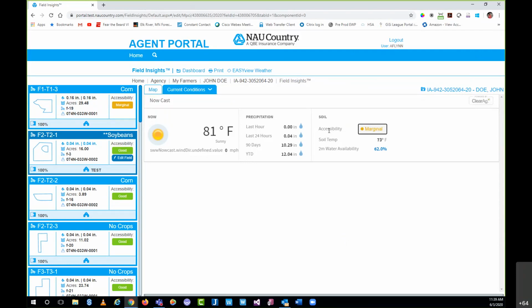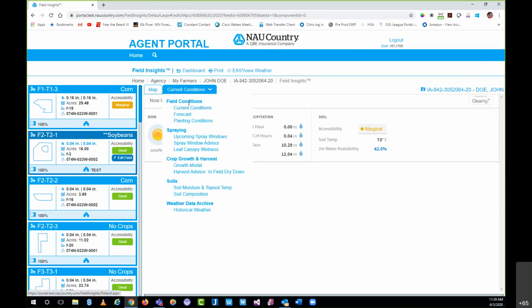So if he's using Field Insights, he does have the ability to adjust this particular piece as it would be displayed on the field card. If I were to refresh this, it would show marginal here on the card, but being that we're in test, I'm not going to mess with my internet and possibly deal with any slow load times. It actually might do it for us right there. Nope, not quite. So that's our current conditions, which is found in the field conditions category of components.